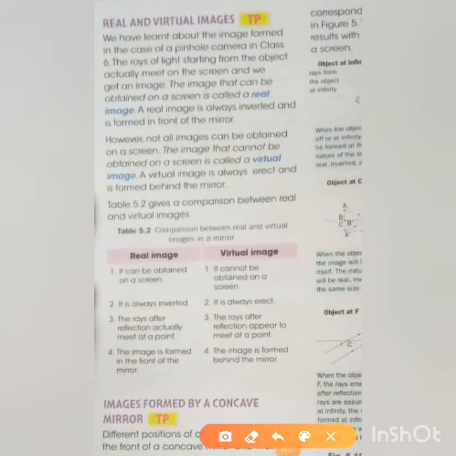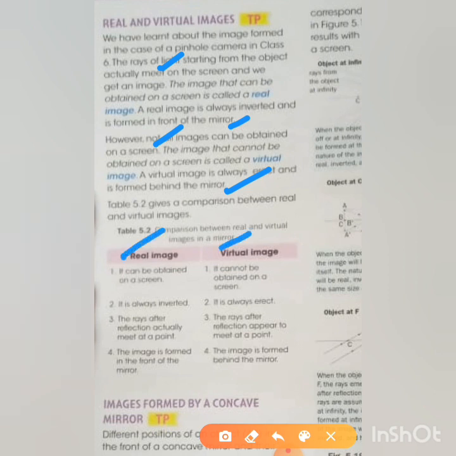So children, you first need to know the concept of real and virtual image. So what is a real image? The image that can be obtained on a screen is called a real image. A real image is always inverted and is formed in front of the mirror. Now what is a virtual image? The image that cannot be obtained on a screen is known as a virtual image. A virtual image is always erect, that is straight, and is formed behind the mirror.